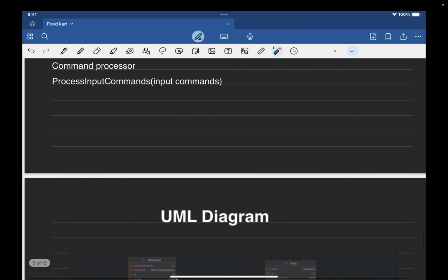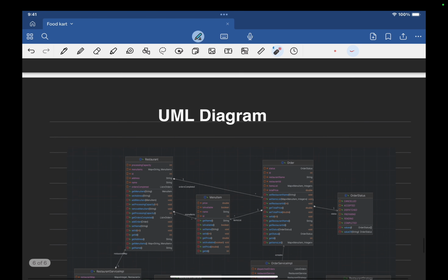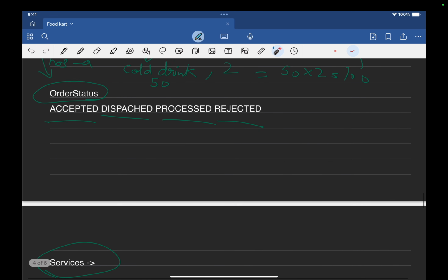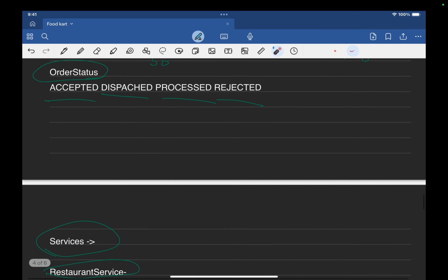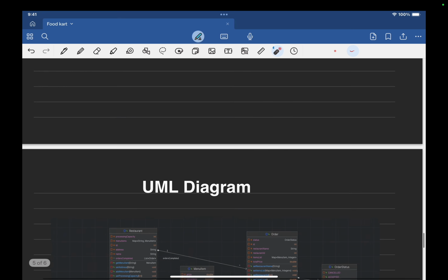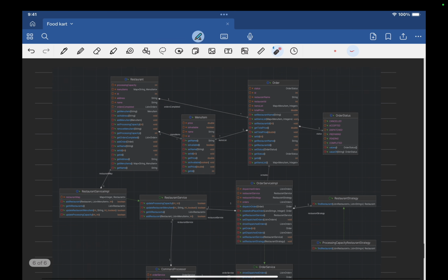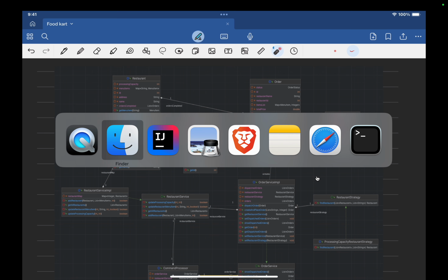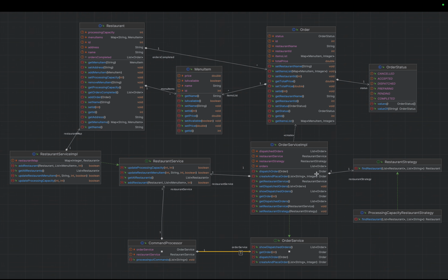Now let's try to move to the UML diagram. As we have seen different kinds of services, different kinds of entities involved, I have already defined a UML diagram. So this is the UML diagram that we are looking at.